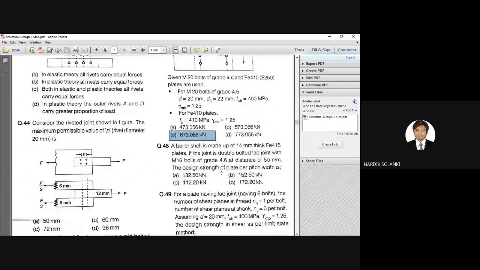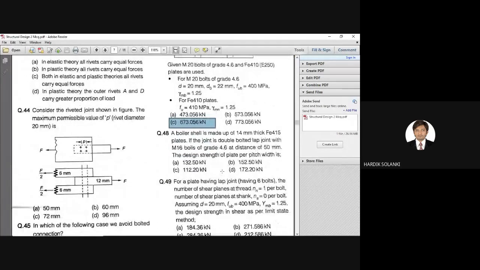Next, question number 48. Again, I think it is a calculative question. So we are going to skip this again. I'll give you the correct answer directly. Question number 48, the correct answer is 132.50 kilonewton. I hope you are noting the answers. Question number 48, answer is A. Question number 47, answer is C.